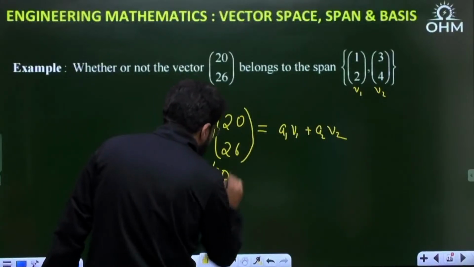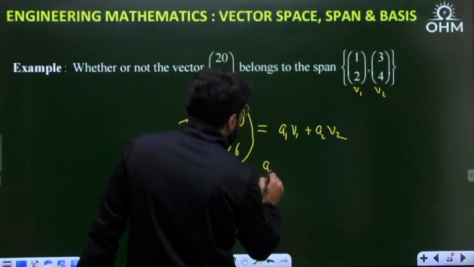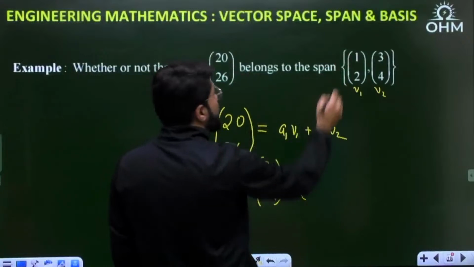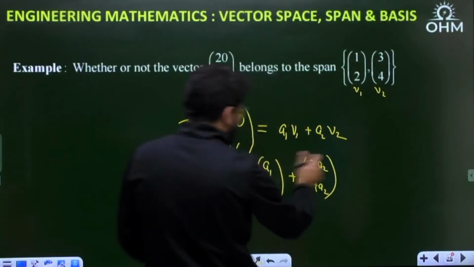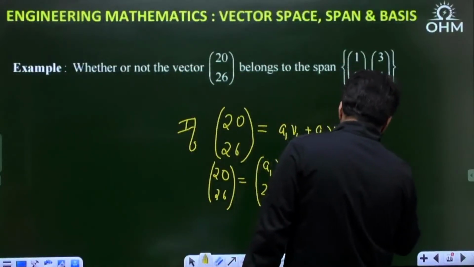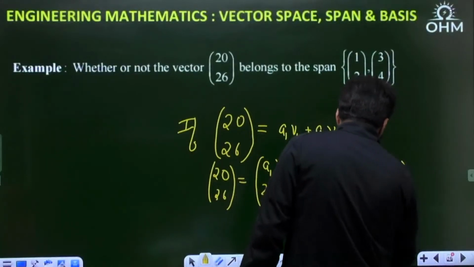So (20, 26) is equal to a1 v1 plus a2 v2. a1 multiplied by v1 gives a1 and 2a1, and a2 multiplied by v2 gives 3a2 and 4a2. Two vectors of the same size can be added, so the first element is a1 plus 3a2 and the second element is 2a1 plus 4a2. That gives me two equations.